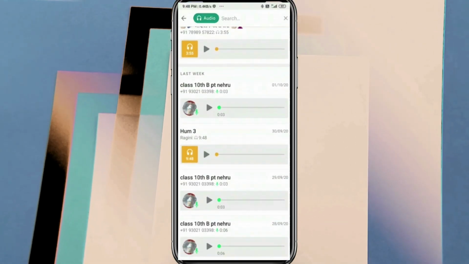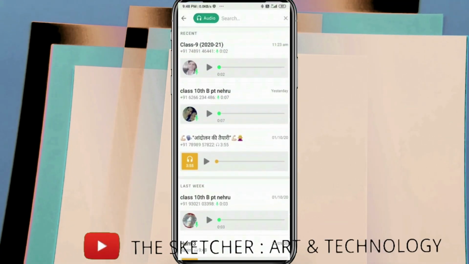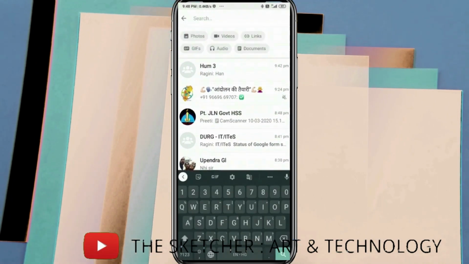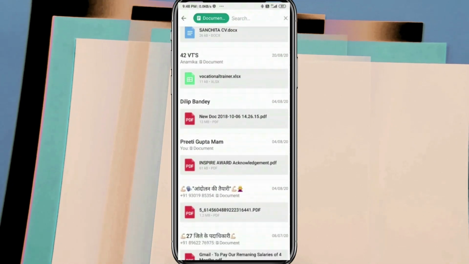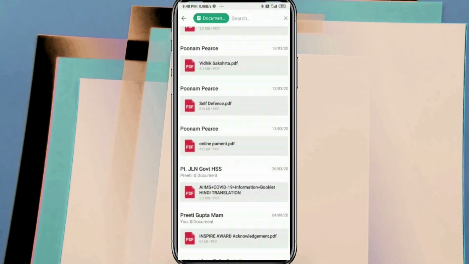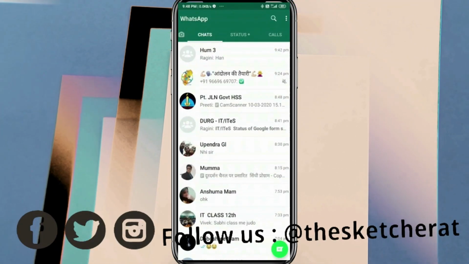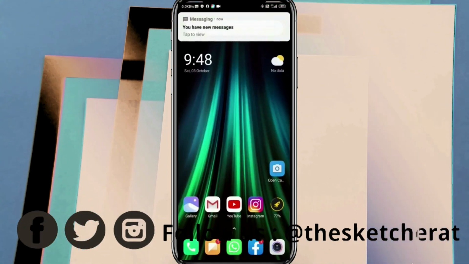Audio. One can do the searching now by using audio options as well. And lastly, the documents. WhatsApp's newest feature is the document search. One can start a chat with anyone by searching for any of the documents provided.